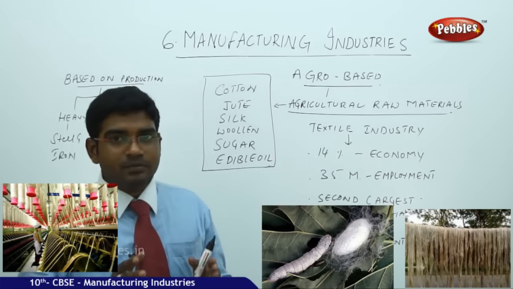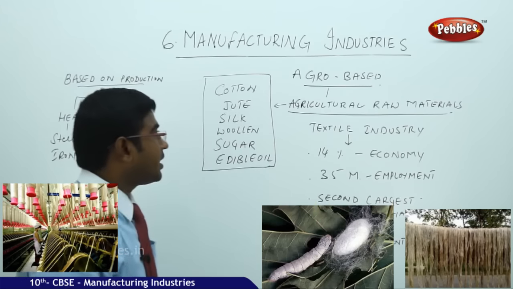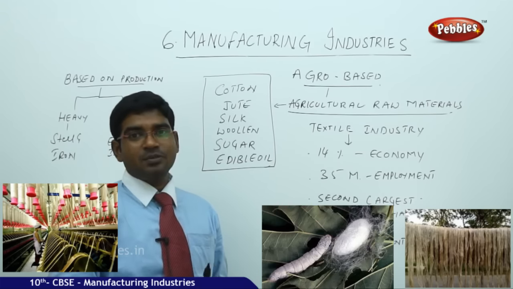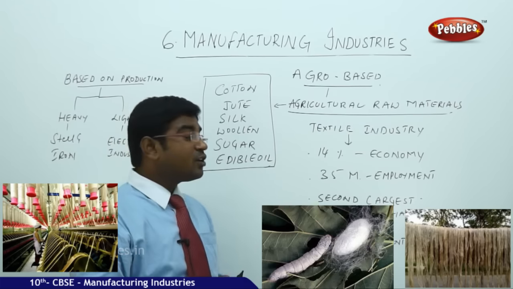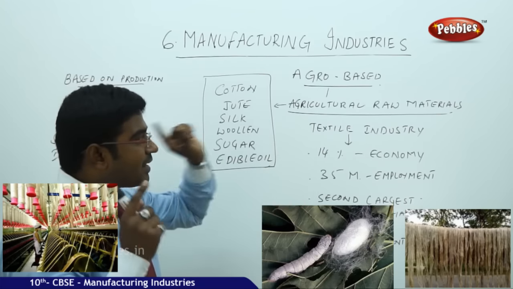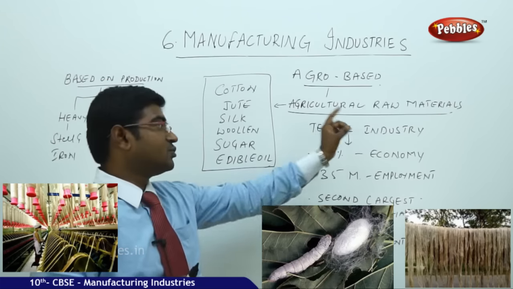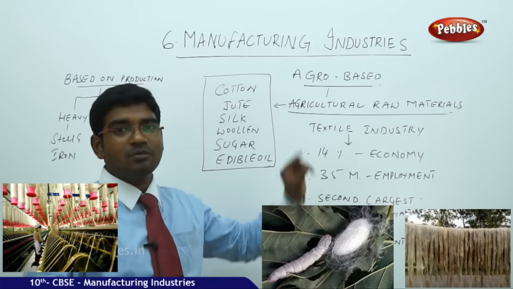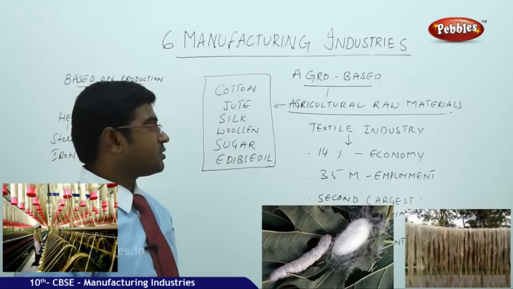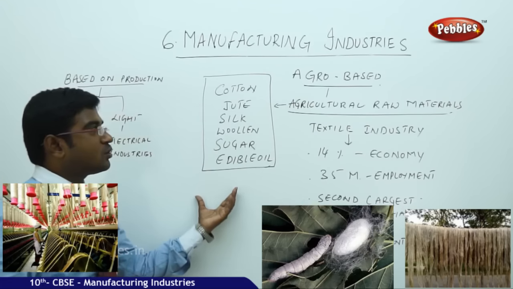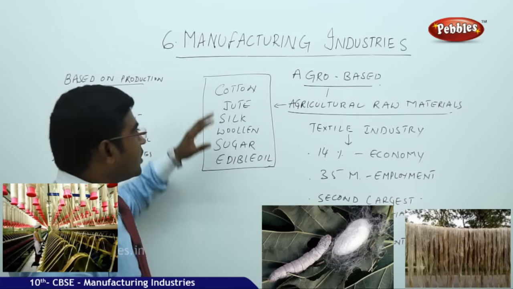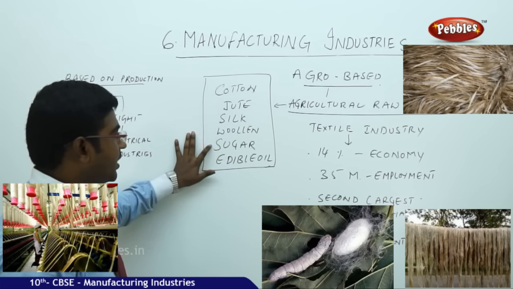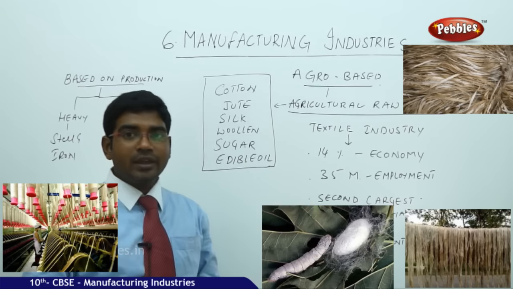Now moving on from the categories of industries to understand what is an agro based industry, and let us discuss a few examples of agro based industries. The agro based industry is an industry which derives its raw materials from agricultural raw materials. So the industry which gets its raw materials from agriculture is called agro based industry. The examples of agro based industries are cotton industry, jute industry, silk industry, woolen industry, sugar industry, and the edible oil industry.